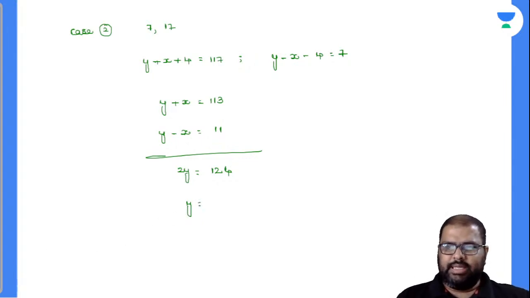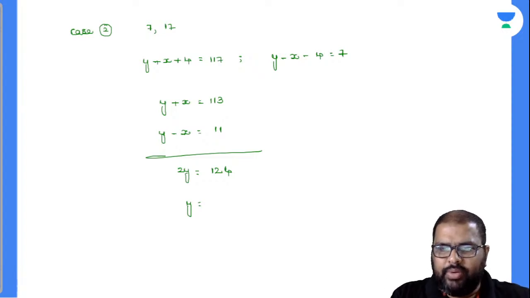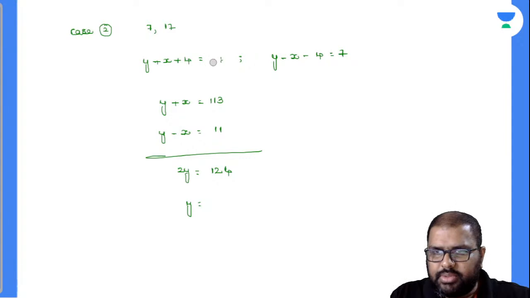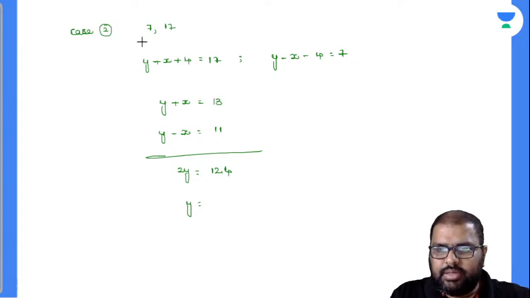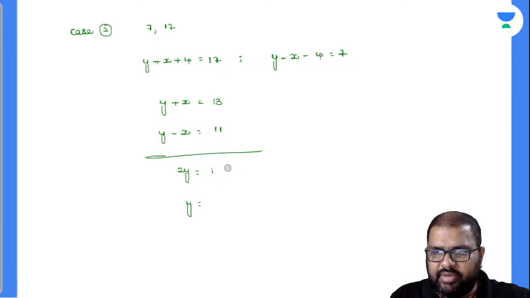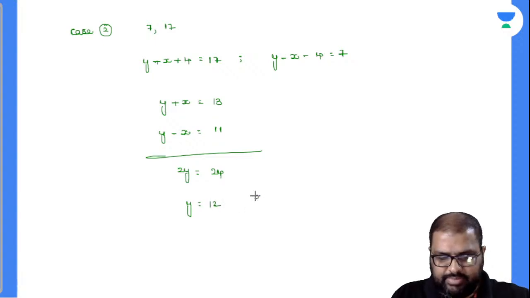I missed something there. How is it 117? It is 17 only. So 17 minus 4 will become 13. So this is not 124, this is 24. Now the y value will become 12. By this, the x value will become 1. X is equal to 1.